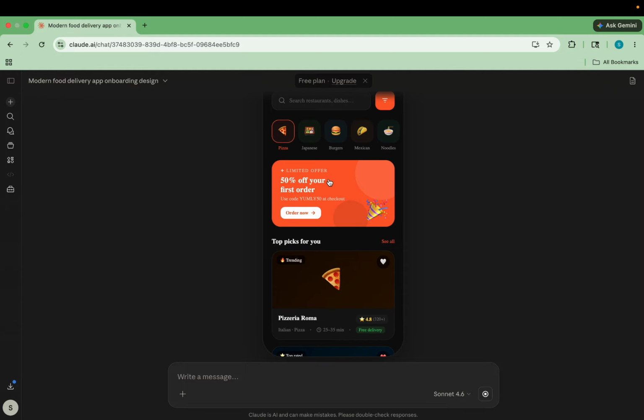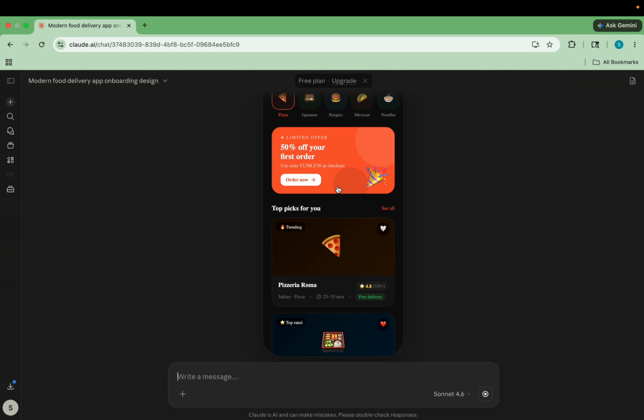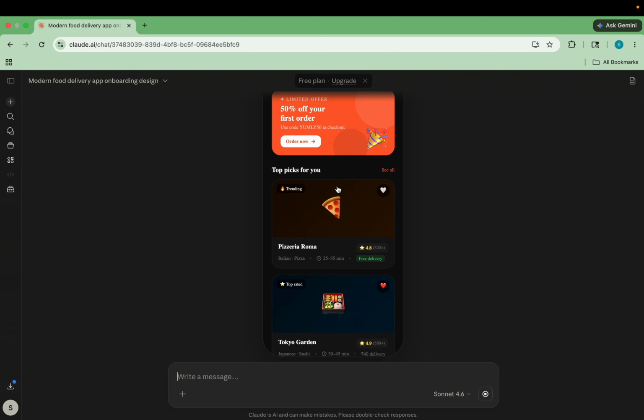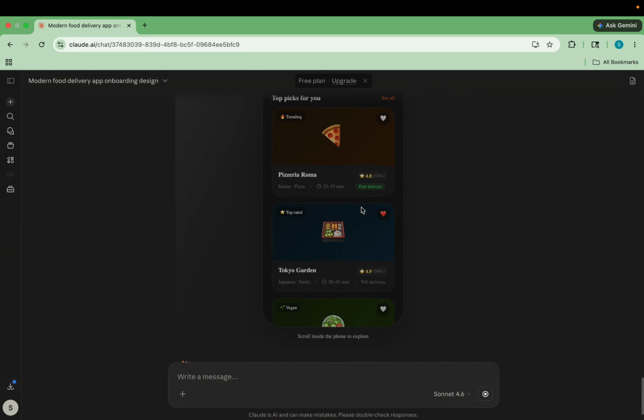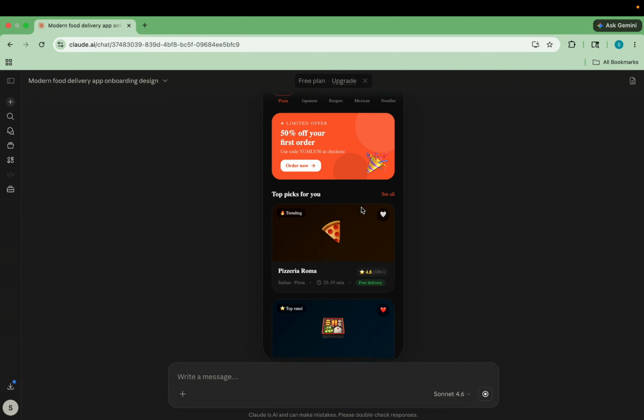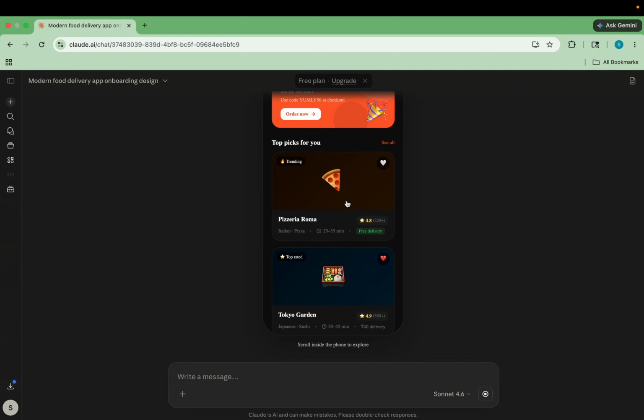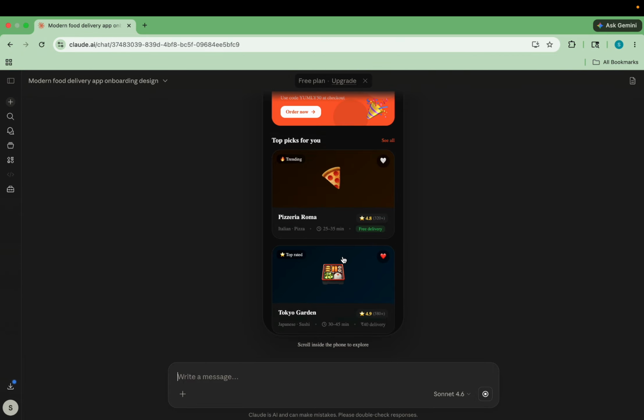Okay, they have a banner as well. You can see the limited offer, 50% off your first order. Use code YUMLY50 at checkout. Order now. Top picks for you. Maybe they haven't added the restaurant picture. We can add that later as well. Okay, now this is the thing, and they have shown top picks with the restaurant name, the rating, free delivery, time, and the things.